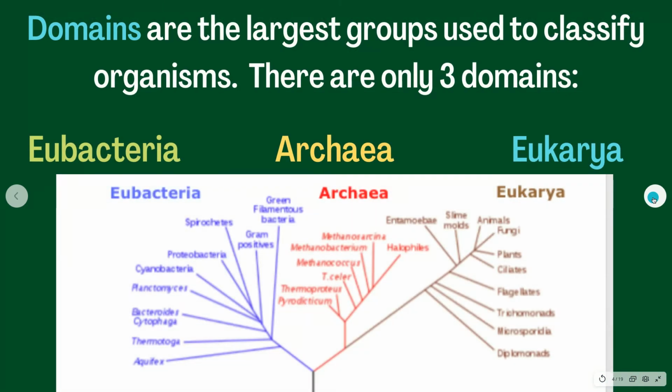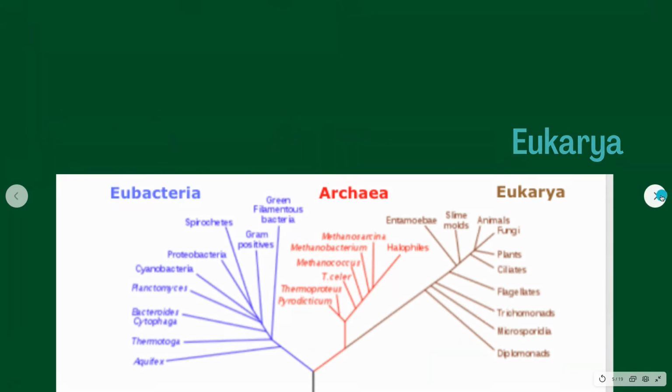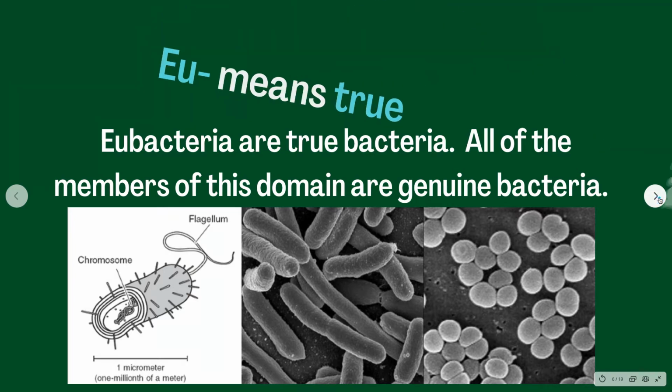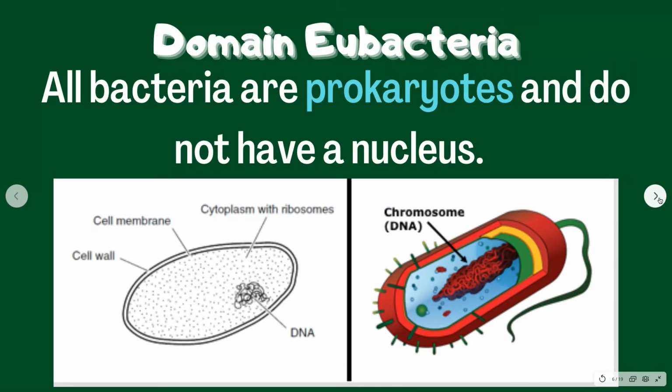Once scientists determine whether an organism is eukaryotic or prokaryotic, they're placed in domains, which is the largest group used to classify organisms, and there are three of them: eubacteria, archaea, and eukarya. The domain eubacteria consists of true, genuine bacteria, and all bacteria is prokaryotic and lacks a nucleus.